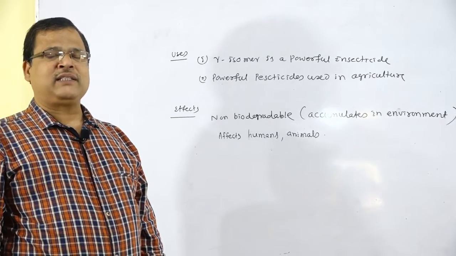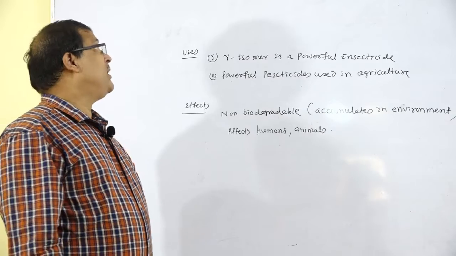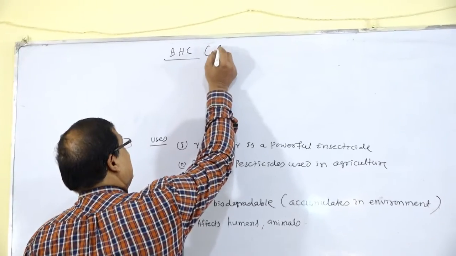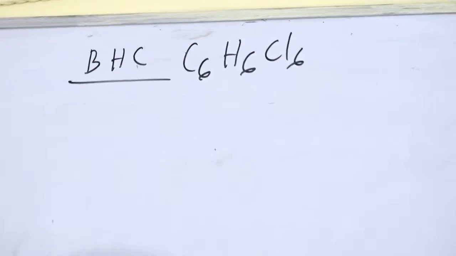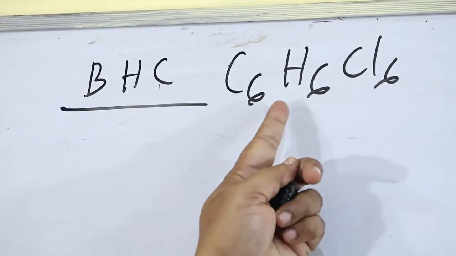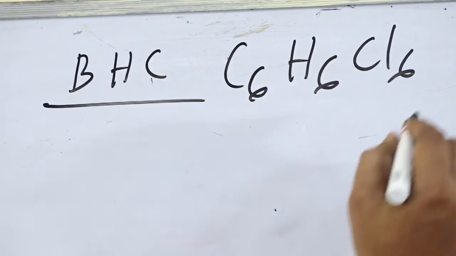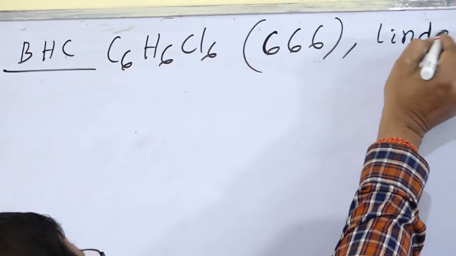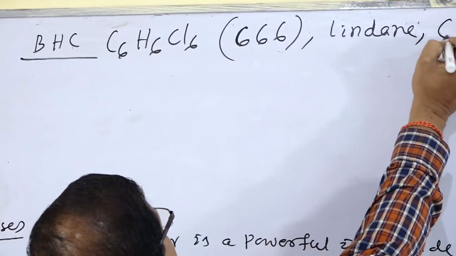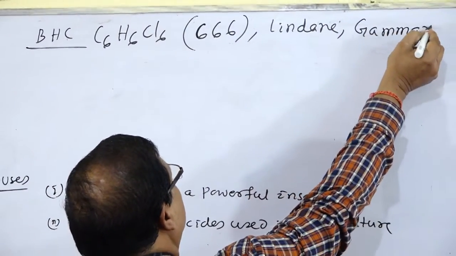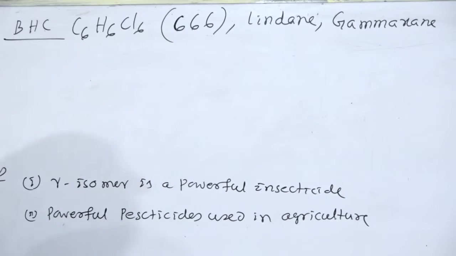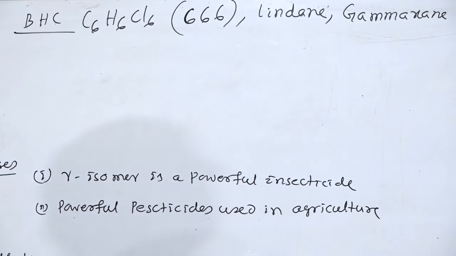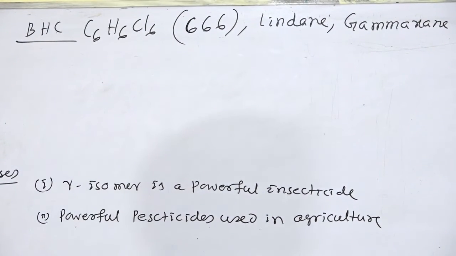Next compound is BHC, benzene hexachloride, C6H6Cl6. It is otherwise known as lindane, or gammaxane. We use gammaxane against white ants, etc., and also as a powerful insecticide.